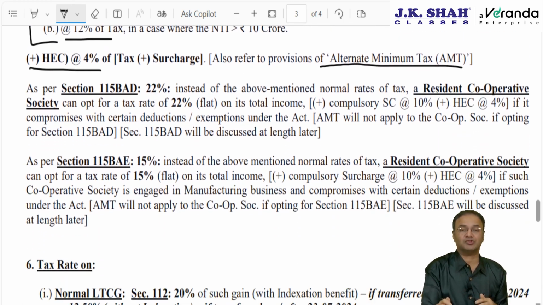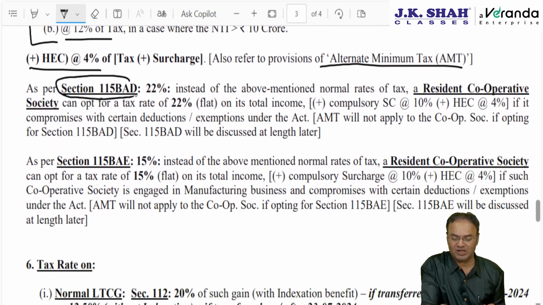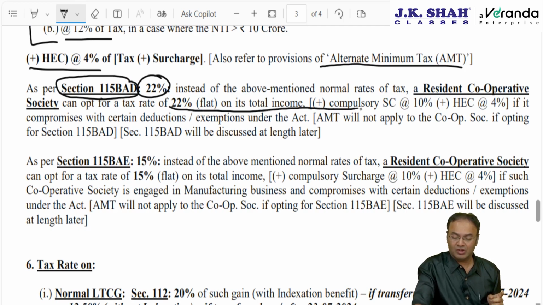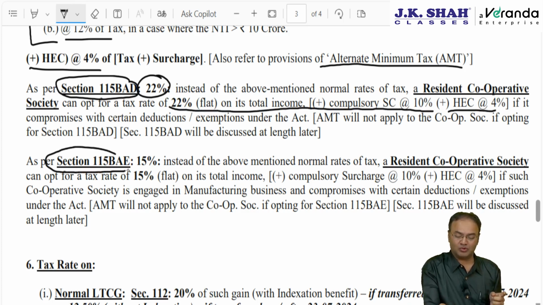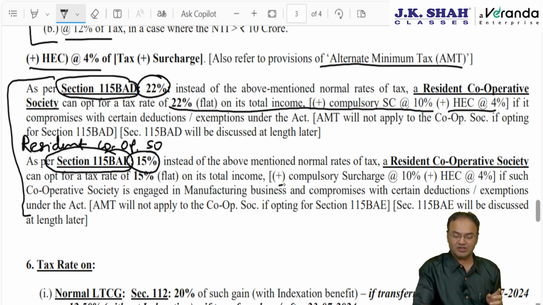However, if the cooperative society is resident and has opted for 115BAD, then the tax rate will be 22% plus compulsory surcharge at the rate of 10% plus health and education cess. And in case it is a manufacturing cooperative society opting for 115BAE, then tax rate will be 15% plus compulsory surcharge of 10% plus health and education cess 4%. For 115BAD and BAE, it should be a resident cooperative society. Non-resident cooperative society cannot opt for these two sections. Plus AMT chapter will not apply to these cooperative societies. They are exempted from applicability of alternate minimum tax.